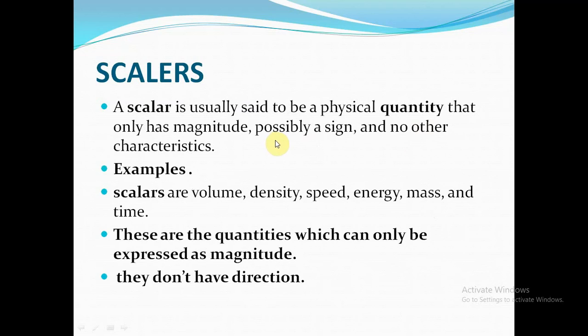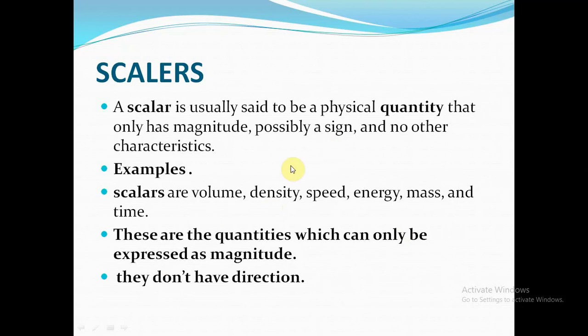It has no other character than magnitude. For example, volume. Volume is a physical quantity. Number 2, density.